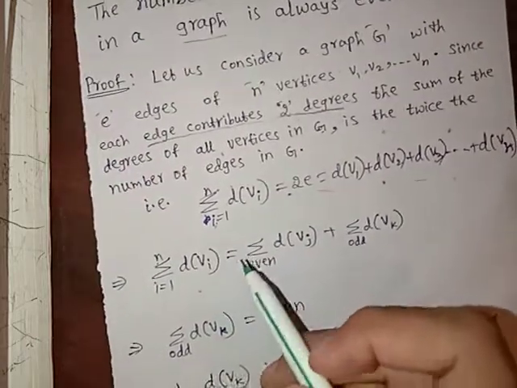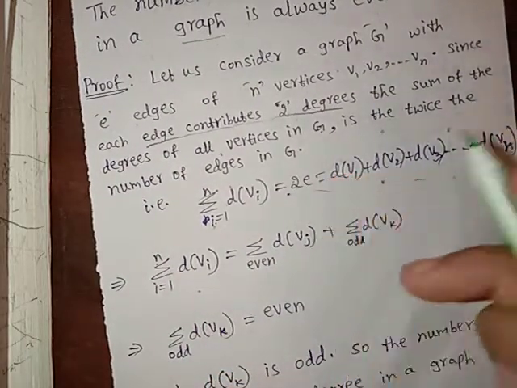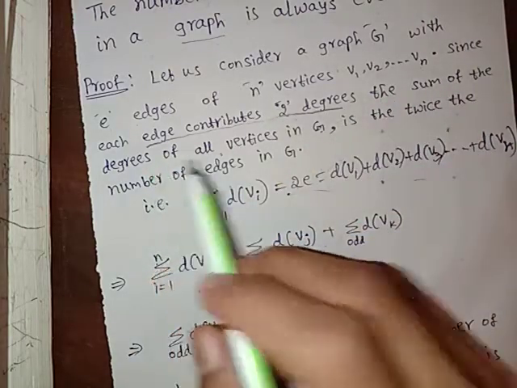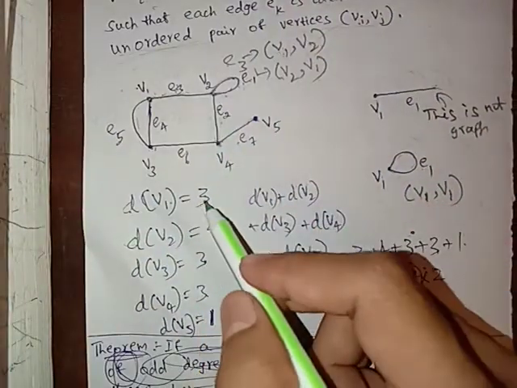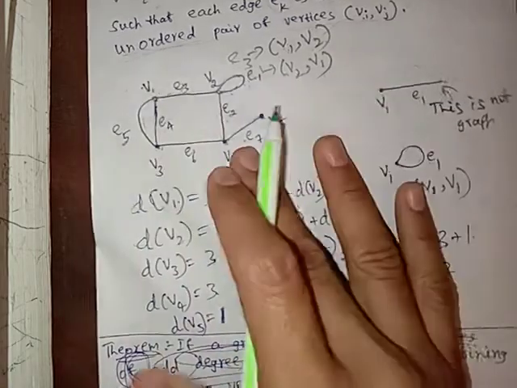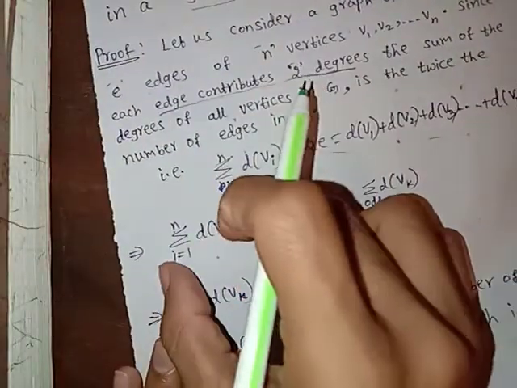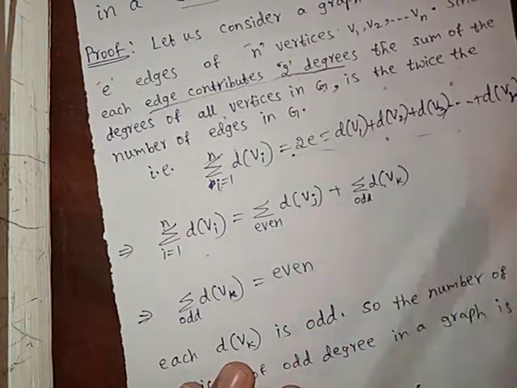Now, the degree of each vertex is either an even number or an odd number. Here we can see that this is odd and this is even. It may be even or it may be odd. We can write this as the sum of even degrees plus the sum of odd degrees.